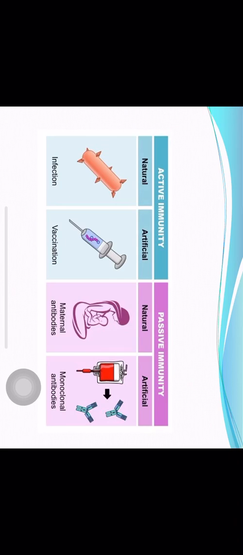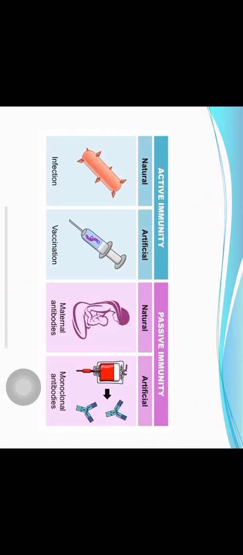Then in passive immunity, natural passive immunity is mother to child transmission. From the mother, IgG are transferred through the placenta to the child, and the child gets immunity because of that. This is called natural passive immunity. In this immunity, the child's immune system is not participating, it is not getting activated, but the child is getting ready-made antibodies via the placenta. In active immunity, the immune system is participating, while in passive immunity, the immune system is not participating.